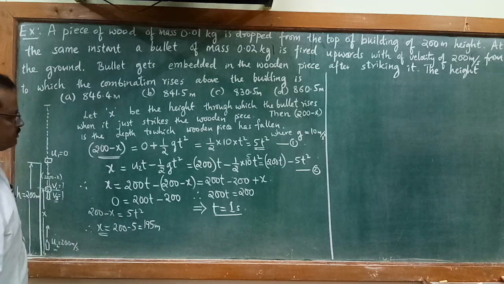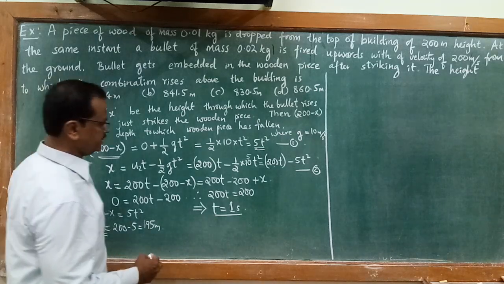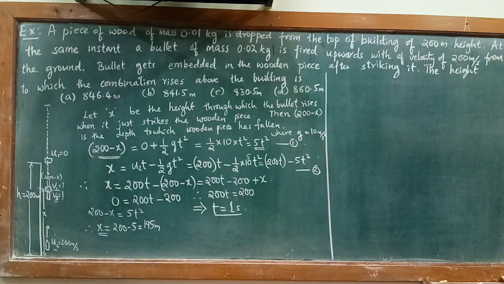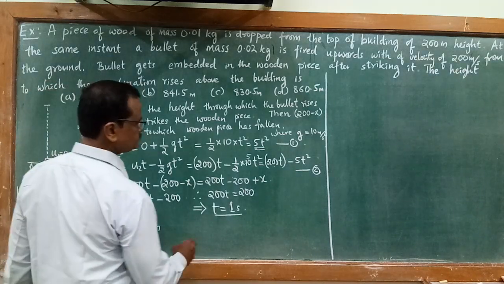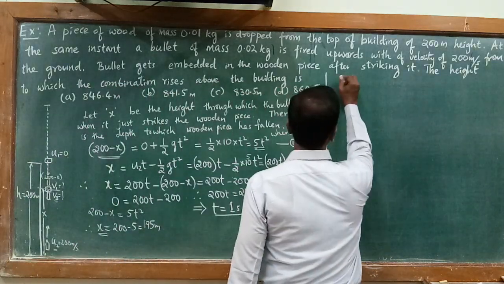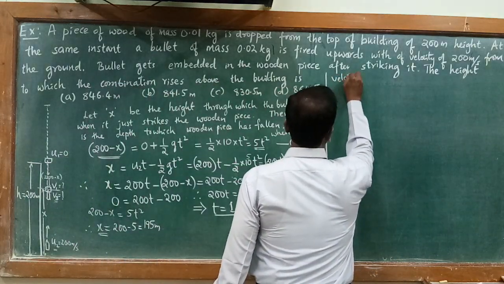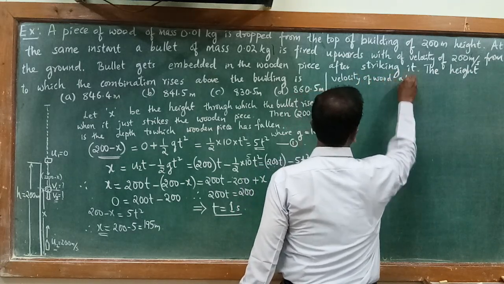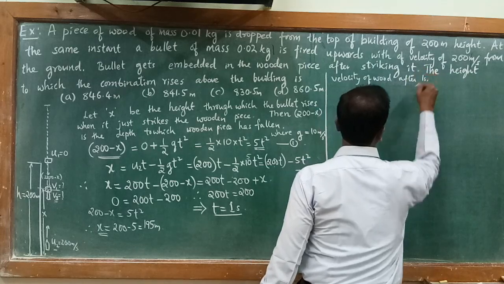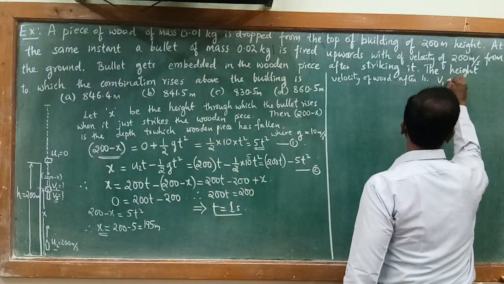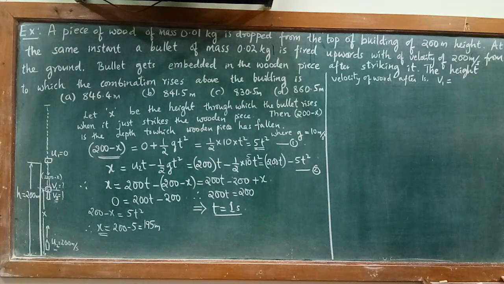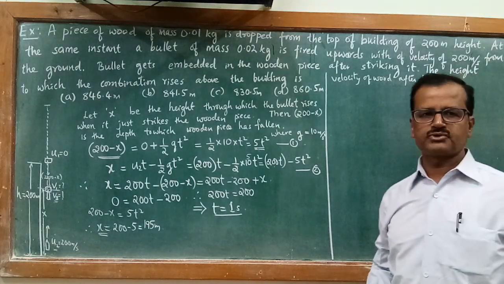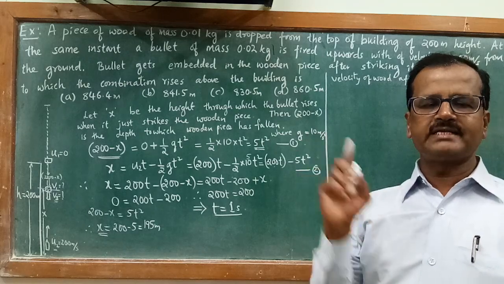Before we solve that, let me first calculate the velocity v1 of the wooden piece and the final velocity v2. Velocity of wood after 1 second, I will take it as v1. Again I am applying the first equation of motion, v equal to u plus at.